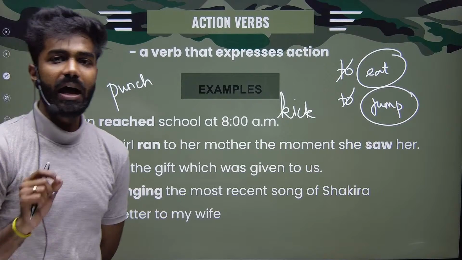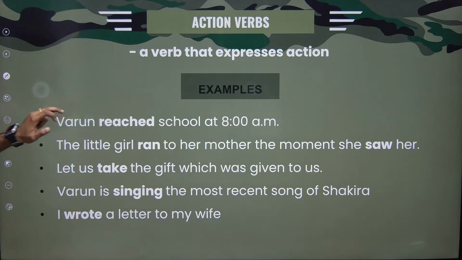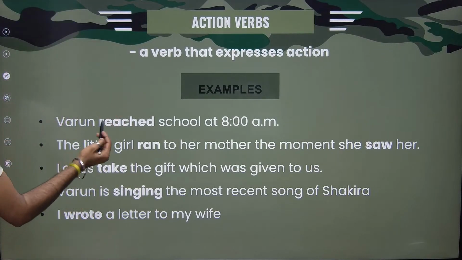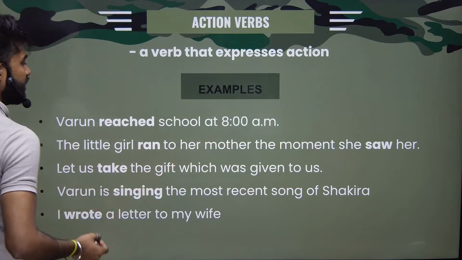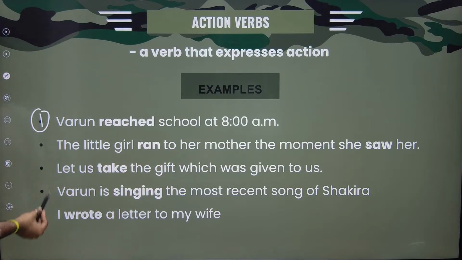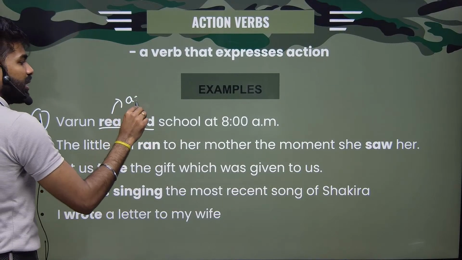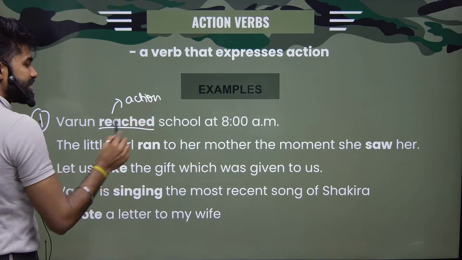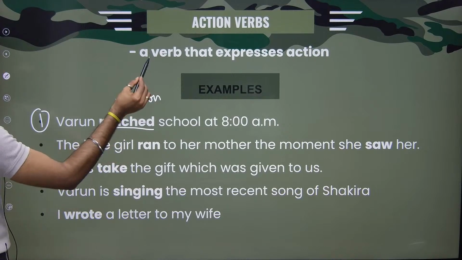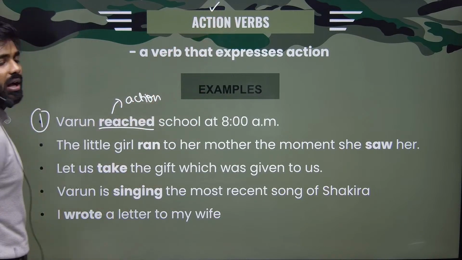All these are actions. So, example: Varun reached school at 8 a.m. If this is my sentence, where is the action? Reaching. This is my action. So since this verb is an action, I can call it my action verb.